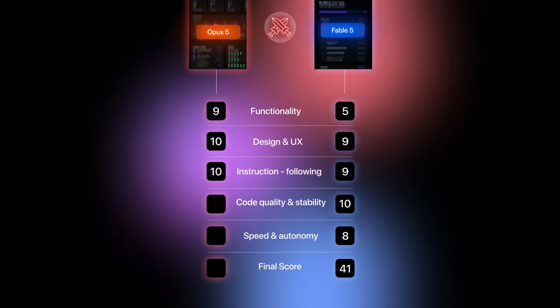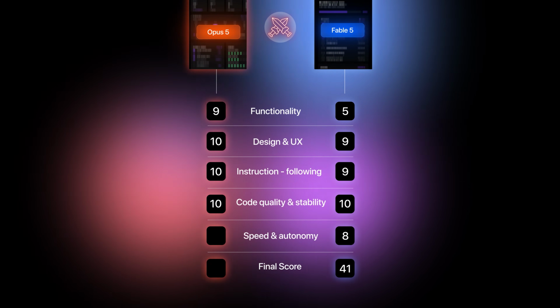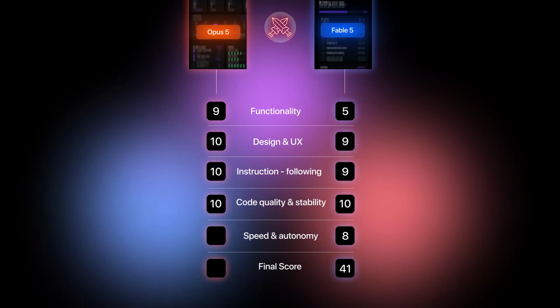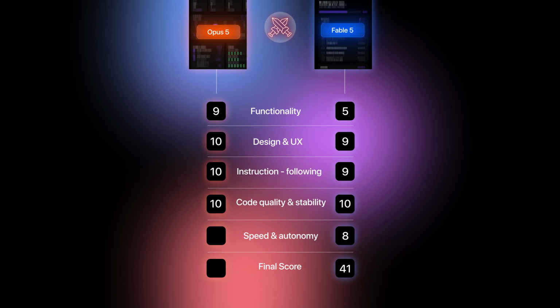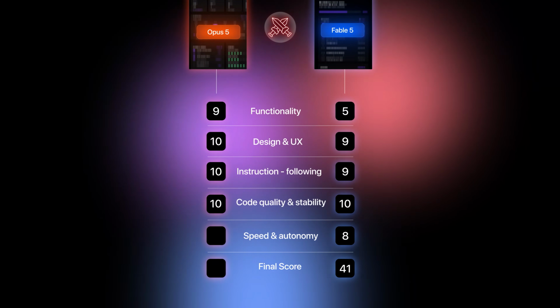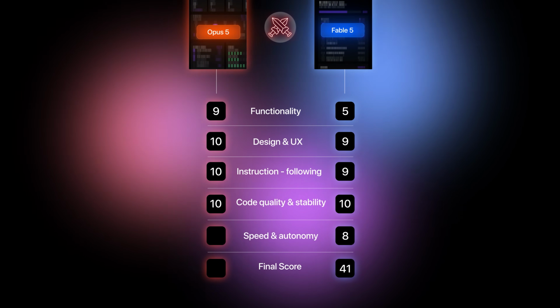And now for code quality and stability, I will also give it a 10 as well. Nothing unexpectedly broke during the final test, and the website functioned normally throughout the recording. It also found and fixed 24 bugs during the quality audit, which suggests that it went through the app much more thoroughly than Fable did.